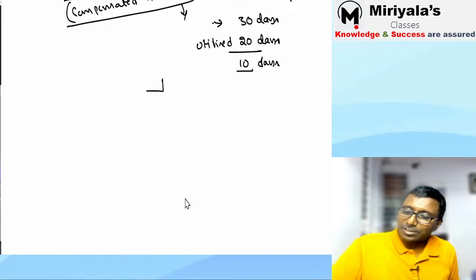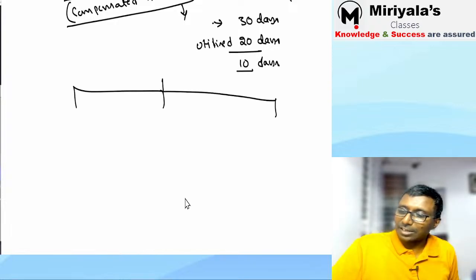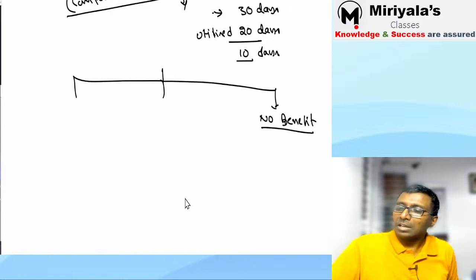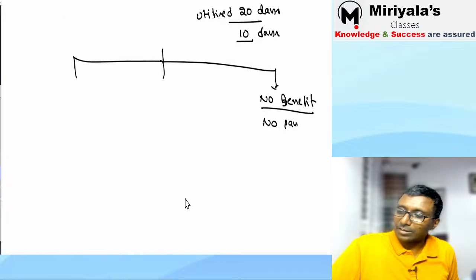Correct. Now, what are the three circumstances, my dear? Three circumstances, I'll put it here. What is the situation? No benefit. What do you mean by no benefit here? You will not get any payment. No benefit in the sense no payment and no carry forward. You cannot even carry forward.